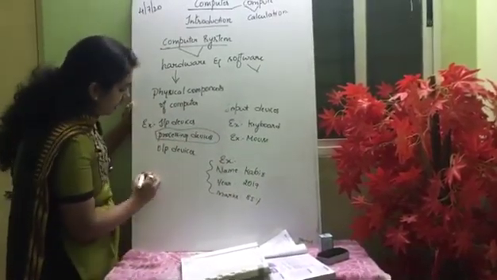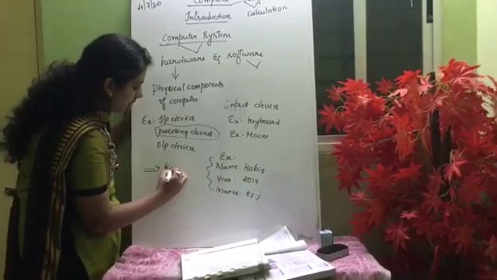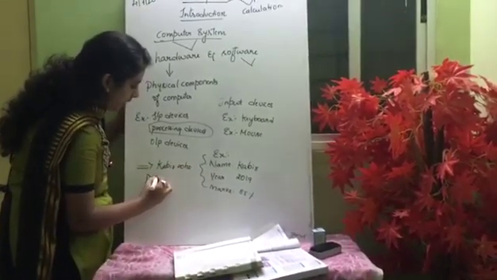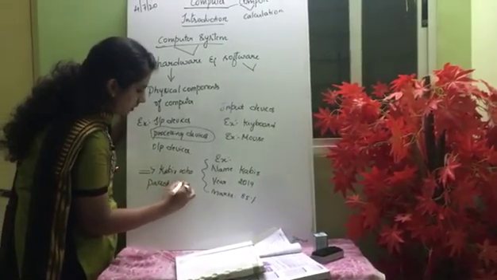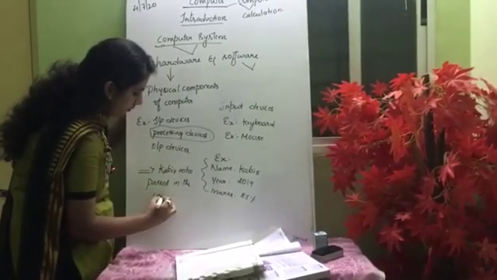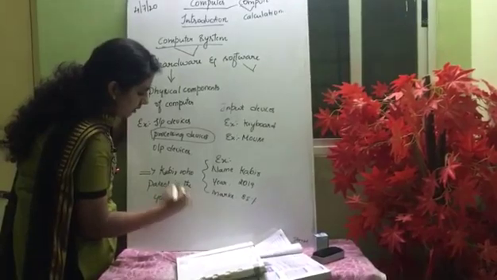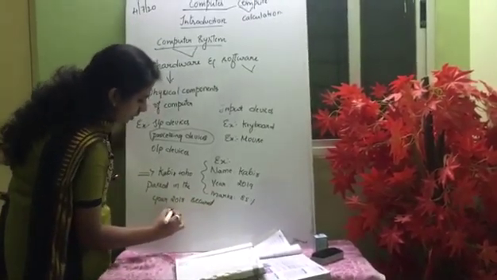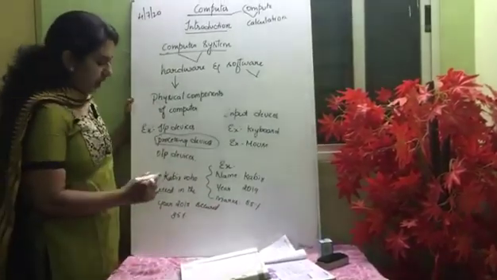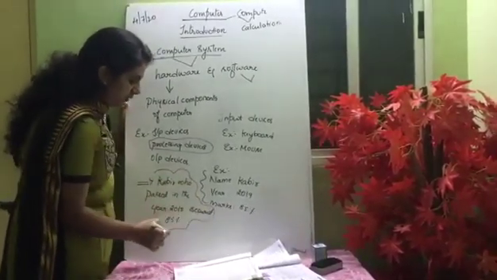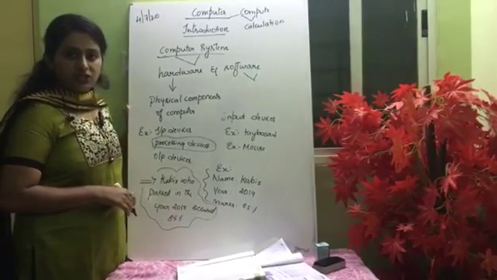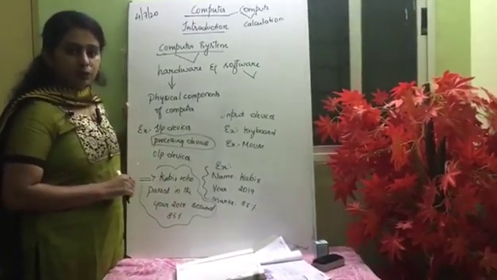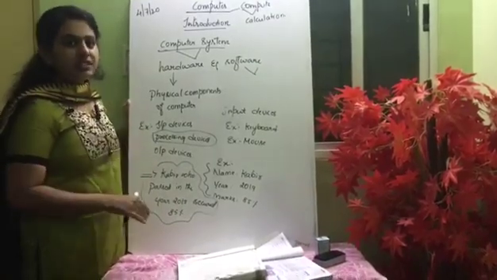After processing, it will be displayed as: Kabir, who passed in the year 2019, secured 85%. This sentence we call meaningful information, and this action is done with the help of processing devices, that is, the CPU.